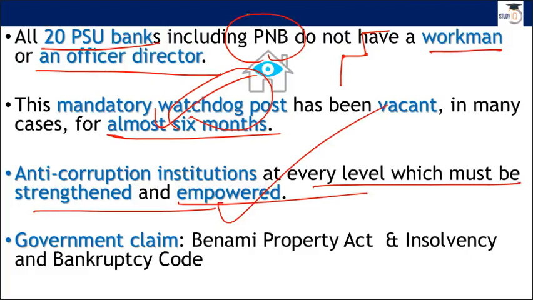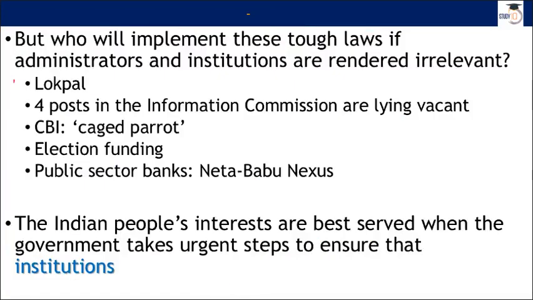Just a clean prime minister cannot do everything. The government at present is of course claiming that they have come out with the Benami Property Act and the Insolvency and Bankruptcy Code and things like that, which are things in the right direction, no doubt. But what about these things? We have not appointed a Lokpal yet. Important posts in the Information Commission are still vacant. CBI even today is termed a caged parrot. Election funding, which is the root cause of black money and corruption, we have still not sorted out.